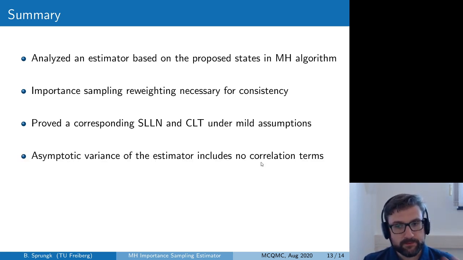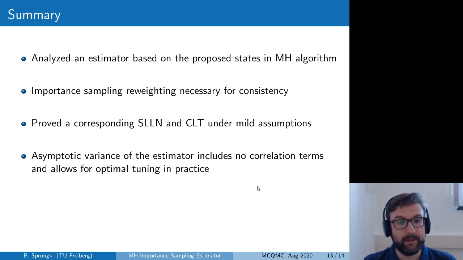And surprisingly, the asymptotic variance of this new estimator included no correlation terms and corresponded to an importance sampling asymptotic variance for independent samples.